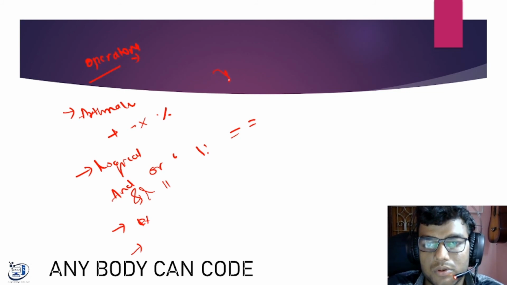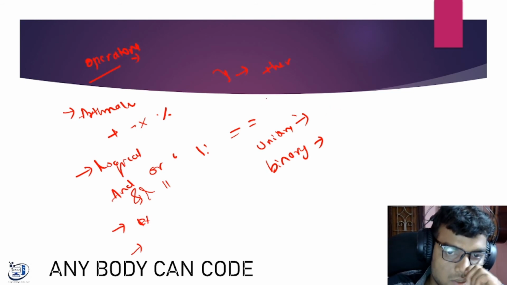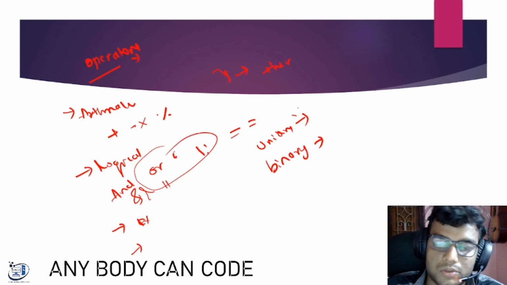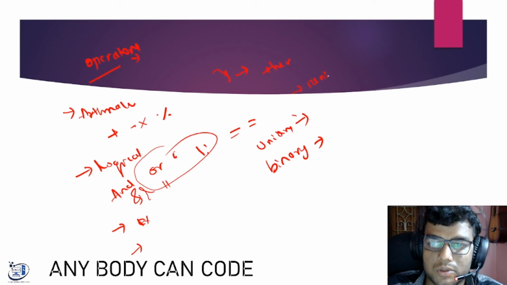Once you search for the operators, you will get to know about them. There are unary operators, there are binary operators. These are basic theory parts, not much needed in coding. You basically need to know some arithmetic operators and majorly logical operators to do coding, because most of the coding has real life scenarios, so a lot of things are done with arithmetic and logical operations.